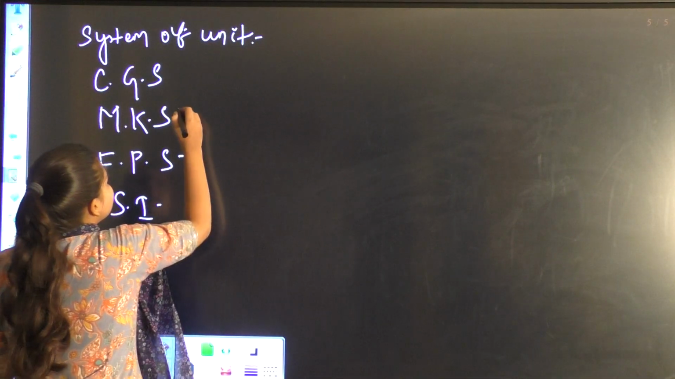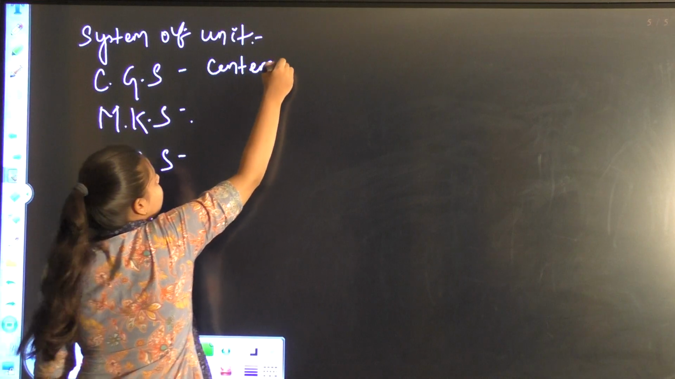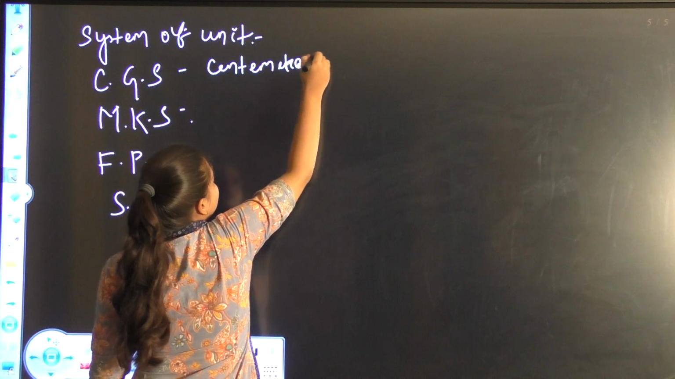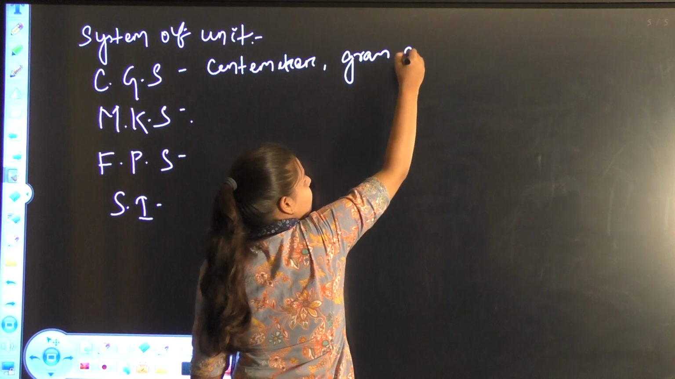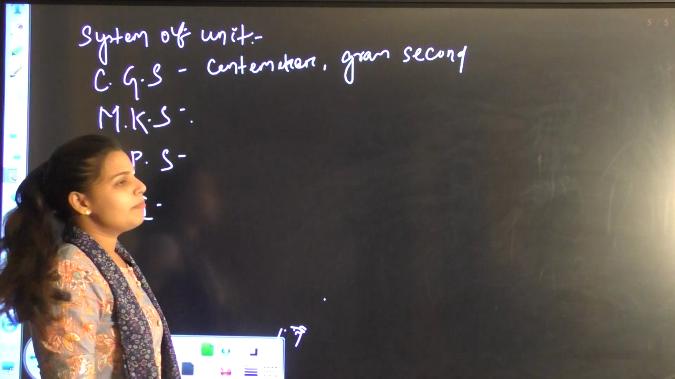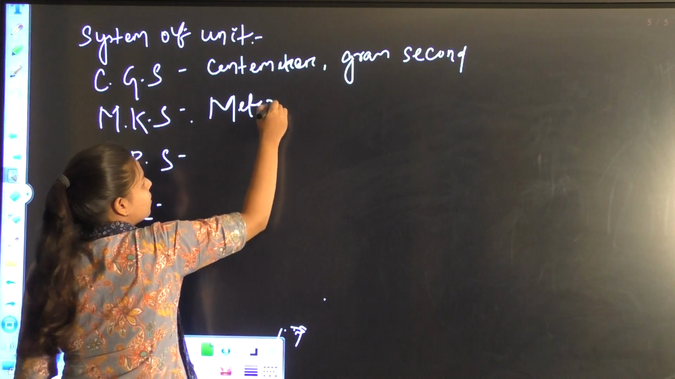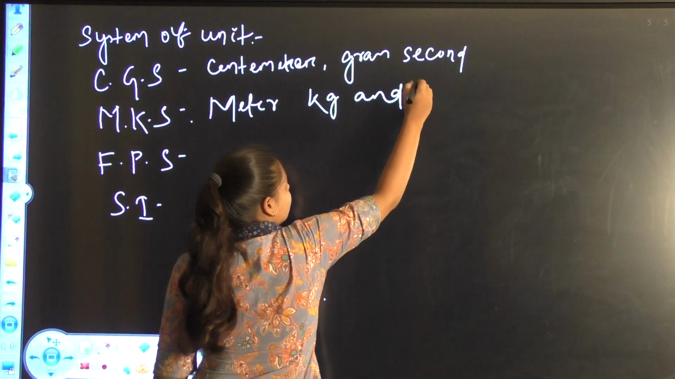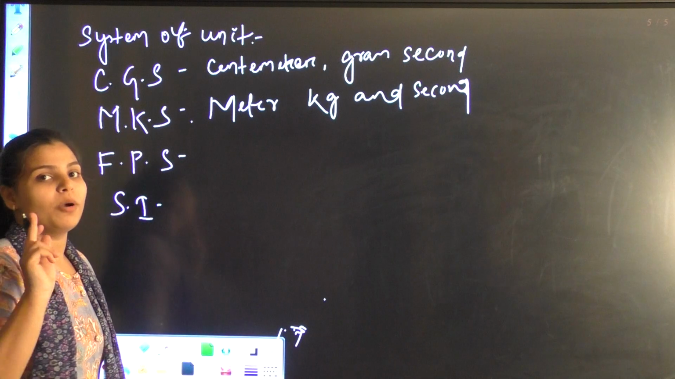CGS is nothing but centimeter, gram, and second. And MKS means meter, kilogram, and second. Then FPS means foot, pound, second.